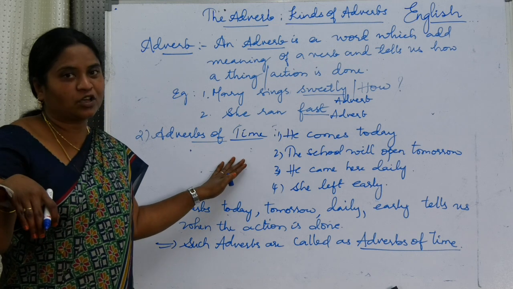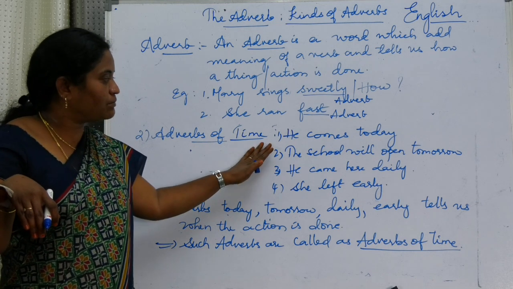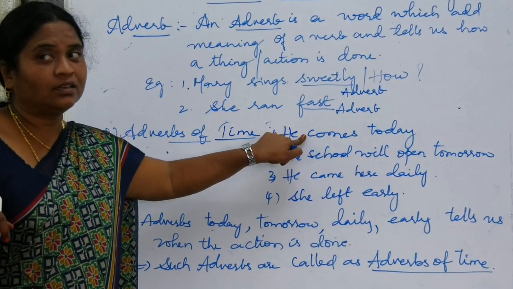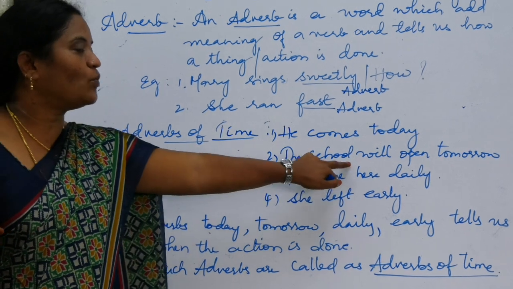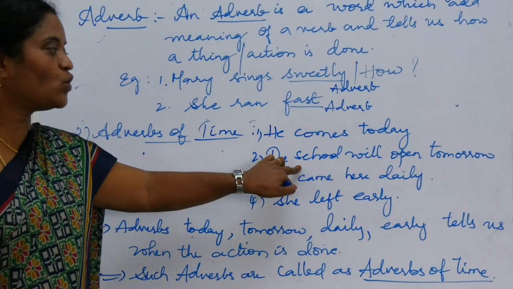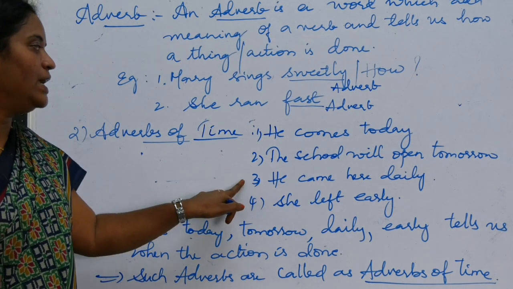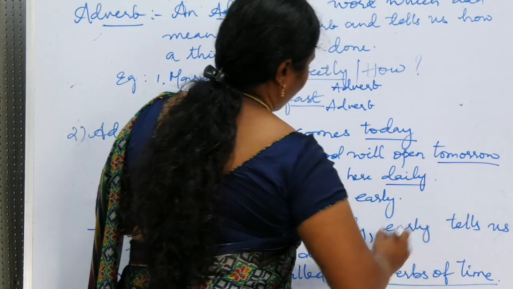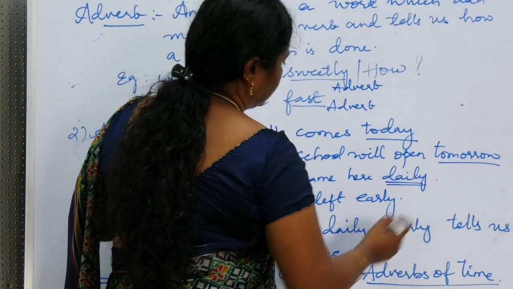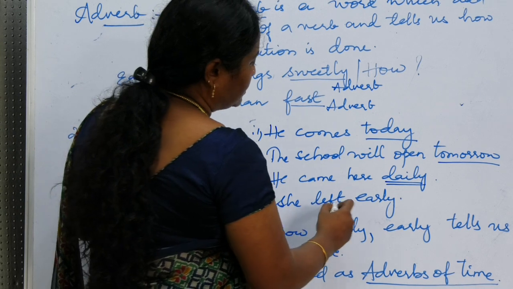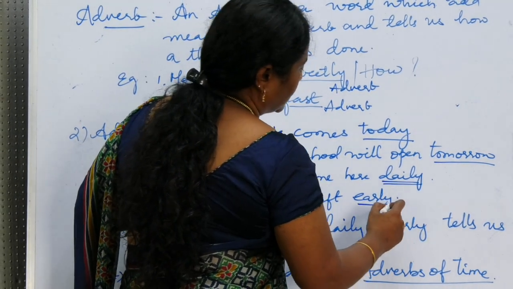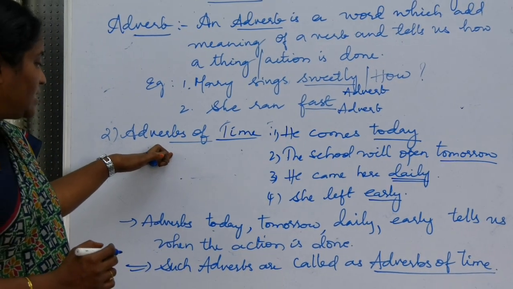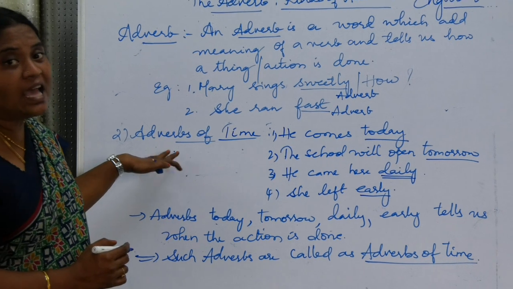Now let us discuss about adverbs of time. Okay? See a few examples here. He comes today. When he is coming? Today. The school will open tomorrow. When the school will open? Tomorrow. He came here daily. Daily is an adverb. She left early. When she left? Early. Okay? So adverbs of time means it tells us when the action is done.